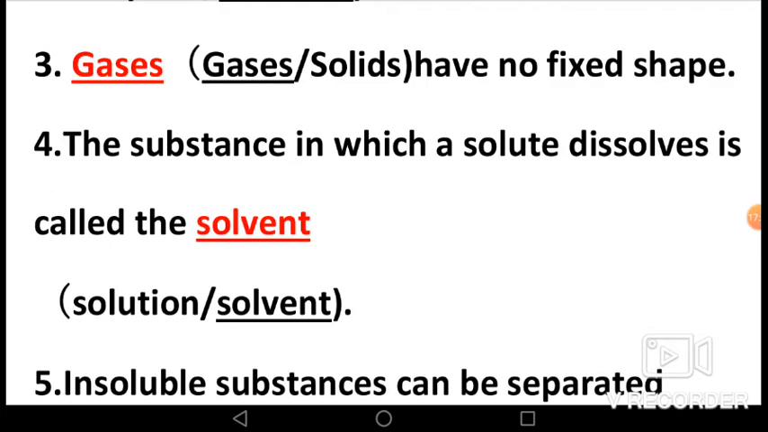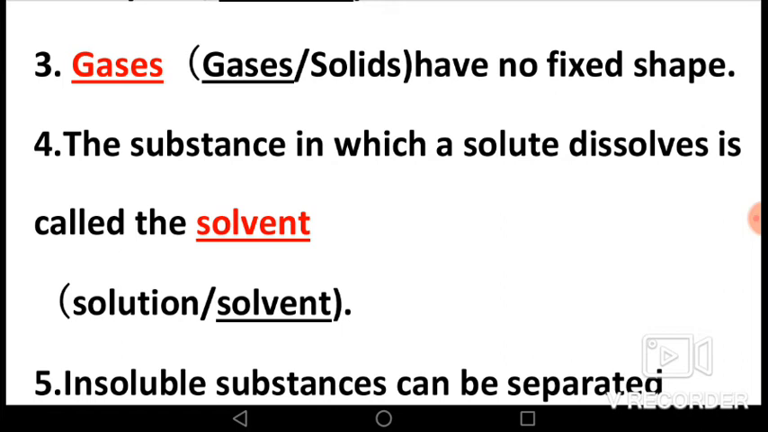Third, fill in the blank. Dash have no fixed shape. Options are gases and solids. The answer is gases, because gases are substances in which the particles are very loosely packed, and as the particles are very loosely packed, they do not have a fixed shape, and unlike liquids, they occupy all the available space in a container.